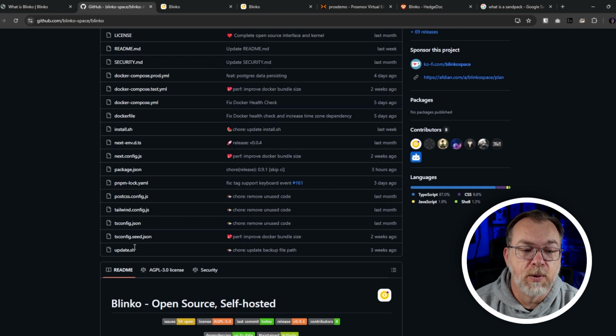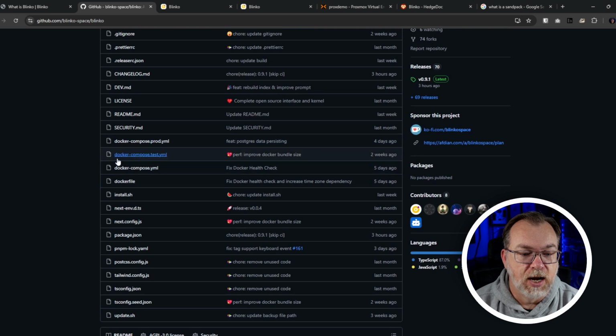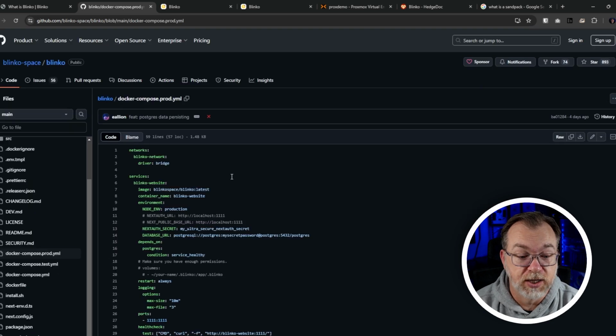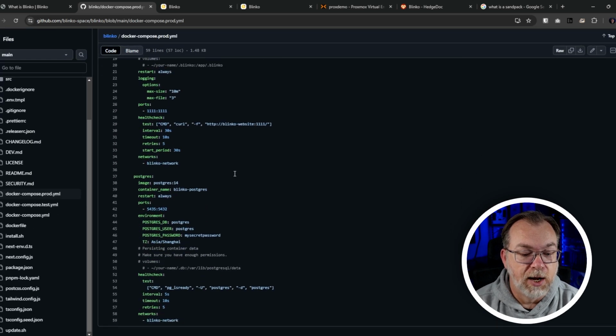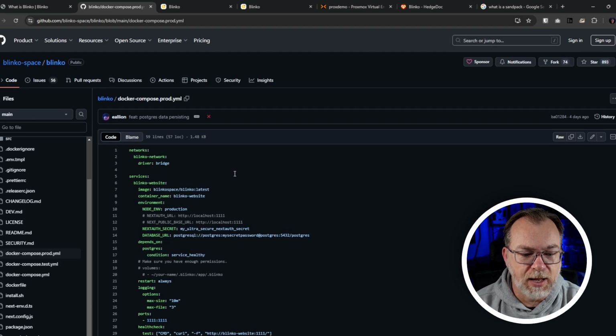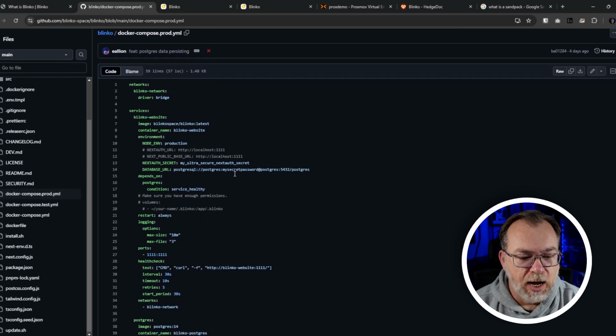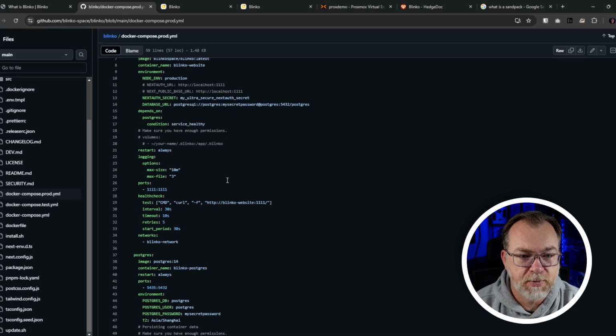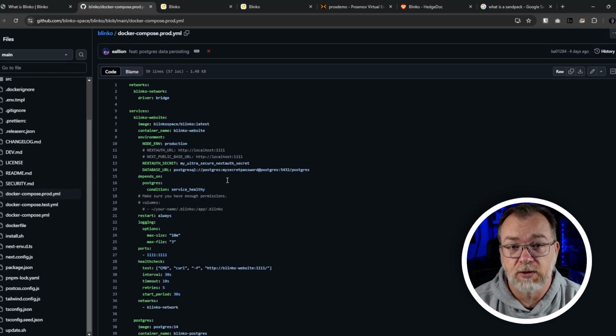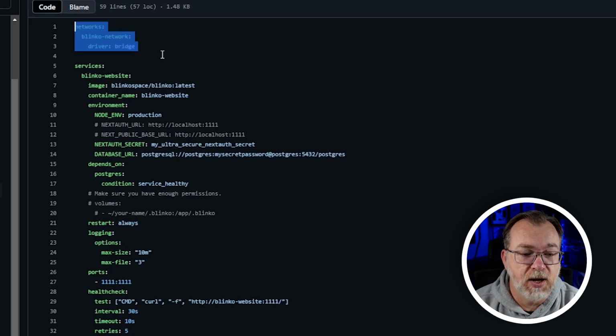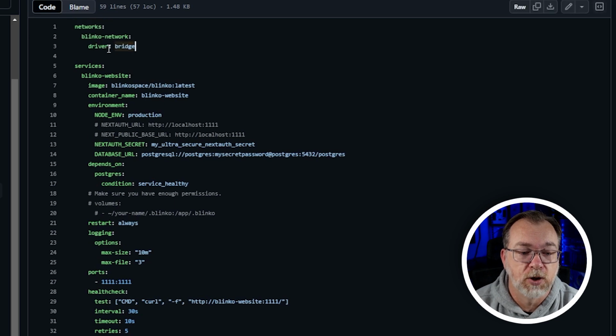But I think what we want to do is actually come up here and take a look at the Docker Compose file. They've got Docker Compose, dockercompose.test, and dockercompose.prod for production, I'm assuming. It's pretty straightforward stuff. And I don't think there's actually any difference between the production version and the just Docker Compose version. So let's just take a quick look at this. They're starting up at the top with networks. So we've got a Blinko network driver bridge. That's fine. What I do appreciate about this is there is no version on here.